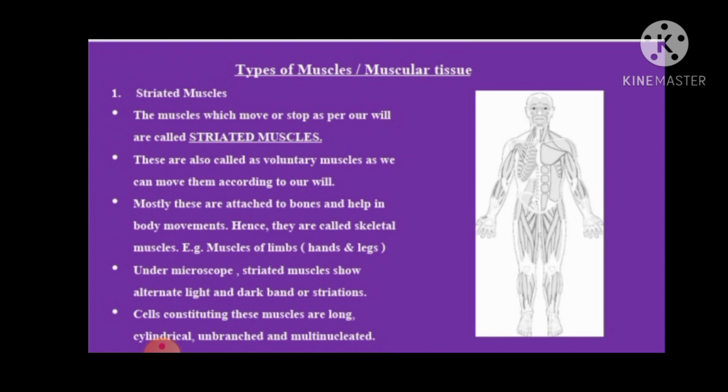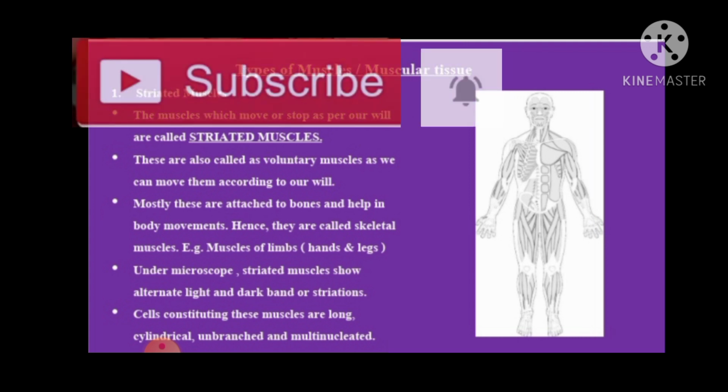Mostly these are attached to bones and help in body movements. Hence they are also called skeletal muscles. Example: muscles of limbs, that is hands and legs. Under microscope, striated muscles show alternate light and dark bands or striations.